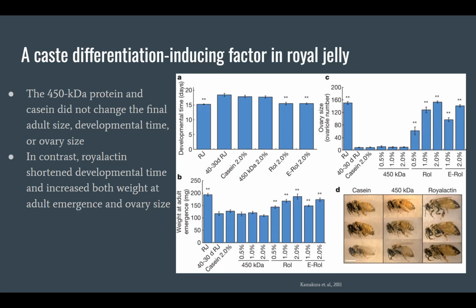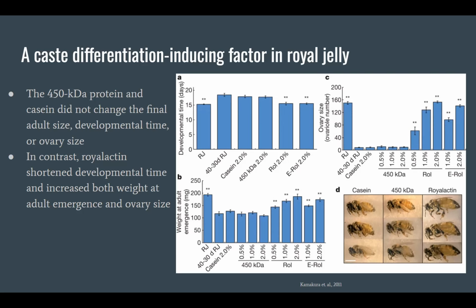Next, we have the same degraded royal jelly stored for 30 days, but it also contains different components. One of them will be casein, which is a nutrient control that functions to provide the individual with energy, the 450 kilodalton protein we mentioned, and the royal actin. There's also a group called the E royal actin, which is essentially just a recombinant royal actin expressed by E. coli and then purified.